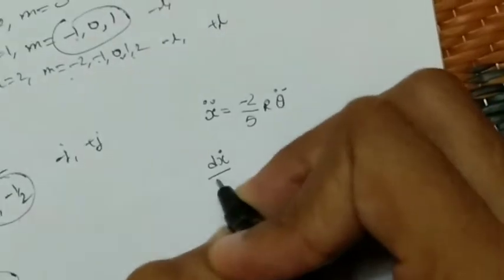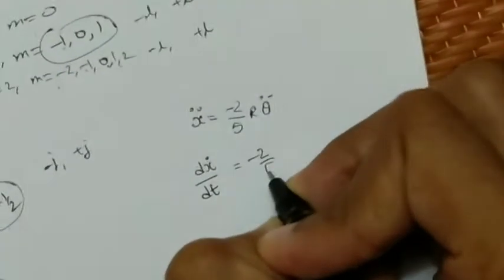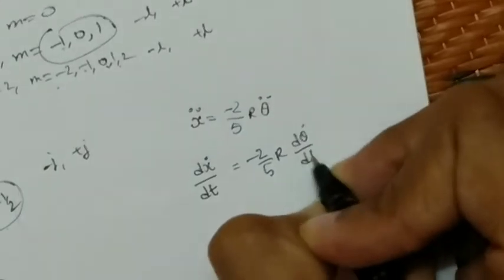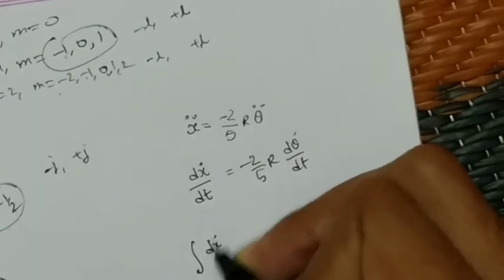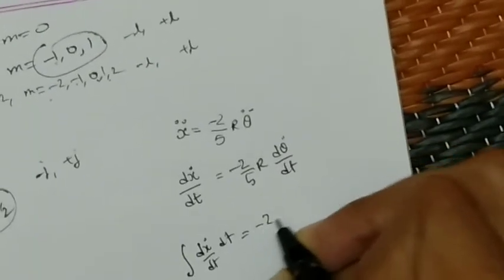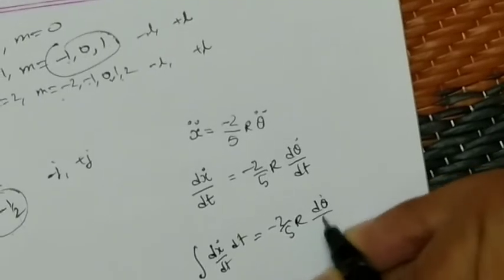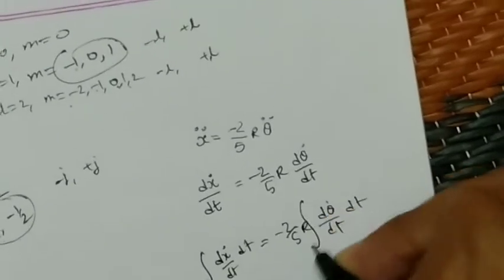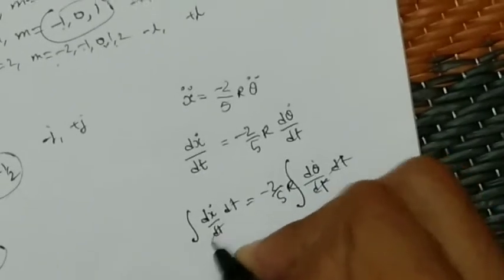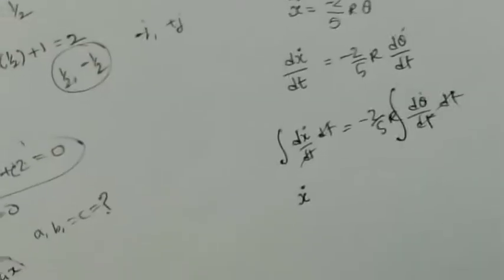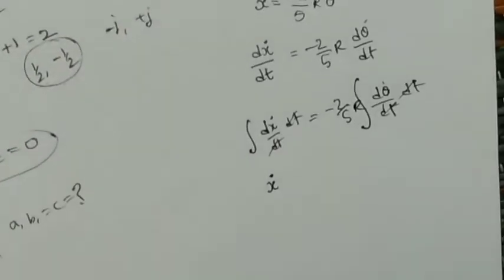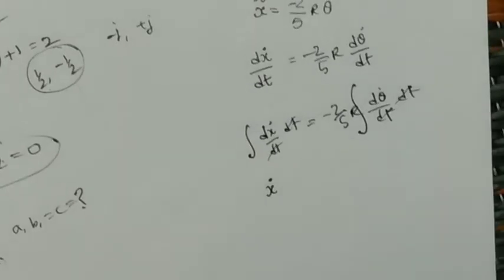So actually this can be written as dx dot by dt equals minus 2 by 5 d theta dot by dt. So integrating on both sides with respect to t, dt, what we will get is integral of dx dot by dt into dt equals minus 2 by 5 d theta dot by dt into dt. The constant will be taken outside. So here what you would have is the integration of dx dot, that is nothing but x dot. Just like the integration of dx is x, like that the integration of dx dot is x dot.